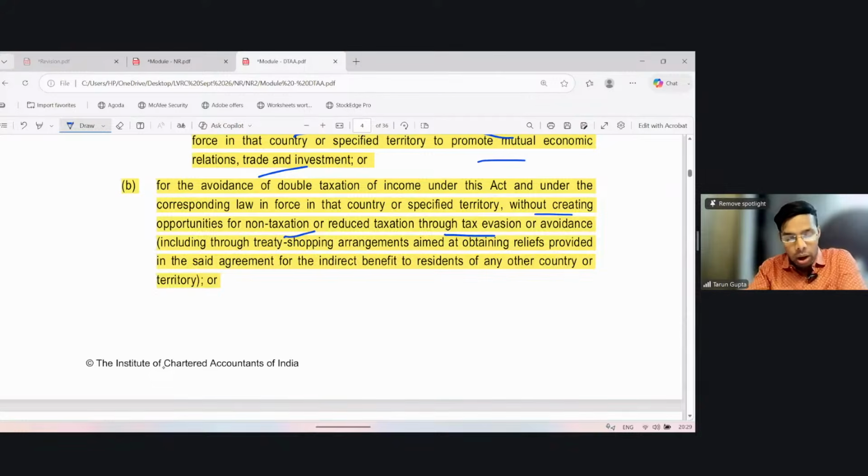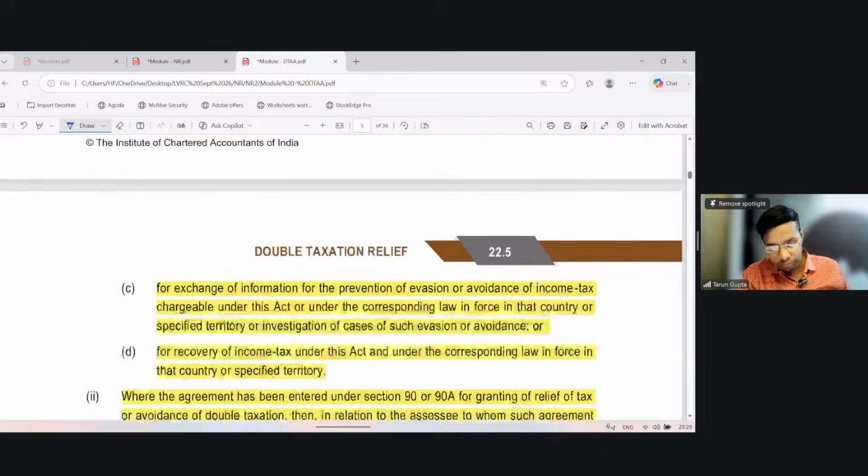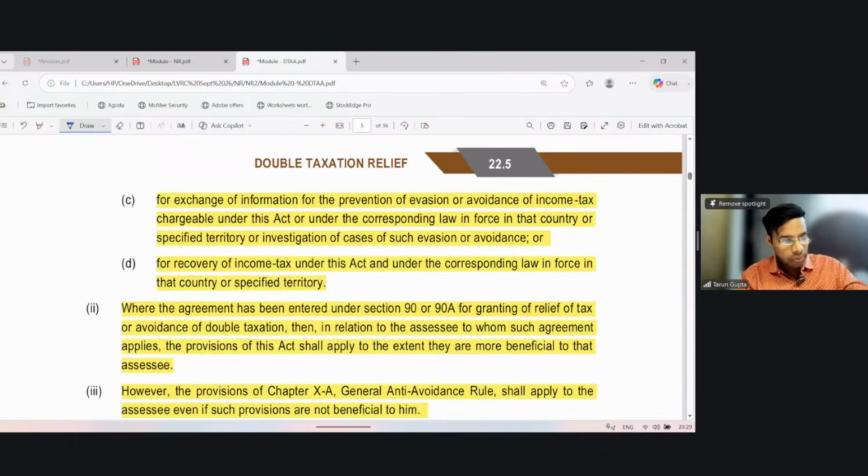We mean the government does not want opportunity for non-taxation or reduced taxation through tax evasion or avoidance, including through treaty shopping. Another objective is the exchange of information for the prevention of evasion or avoidance of income tax chargeable under this Act or under the corresponding law in force in that country or specified territory, or investigation of cases of such evasion or avoidance. And lastly, for recovery of income tax under this Act or under the corresponding law in that country or specified territory.